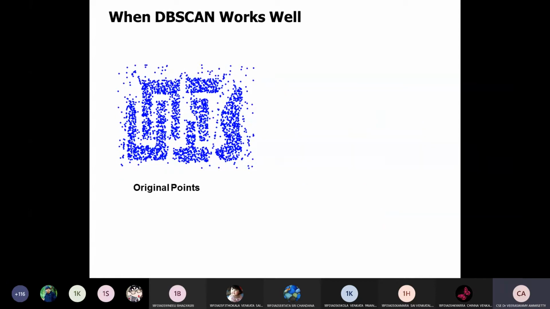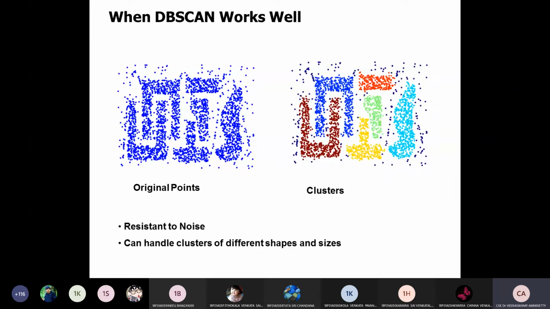So for example, DBSCAN works based on the cluster. We are taking the original points, and based on them we have to identify the clusters based on the minimum points and the epsilon value. Based on epsilon and the minimum points, we will form the cluster groups like this. If we have any noisy data, DBSCAN can handle different kinds of shapes and different kinds of clusters. That is the advantage of DBSCAN.